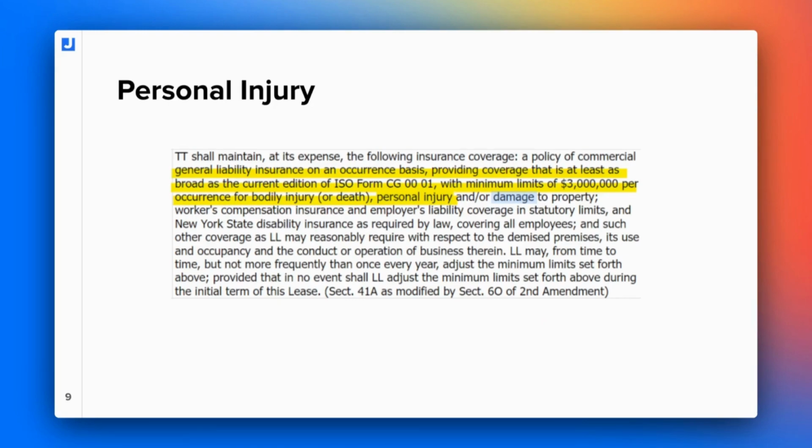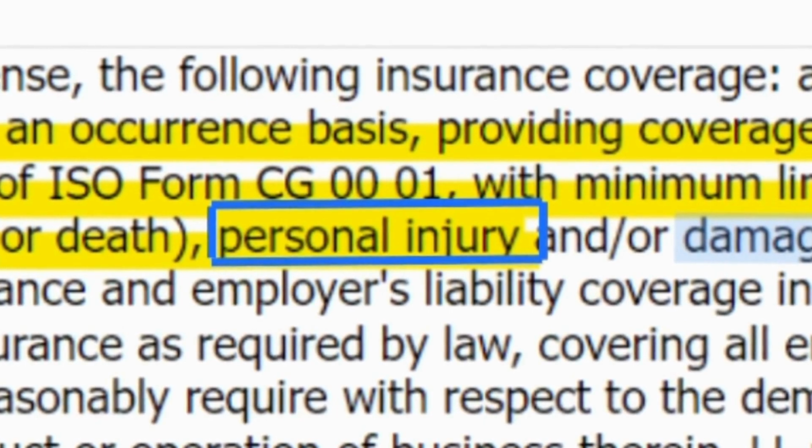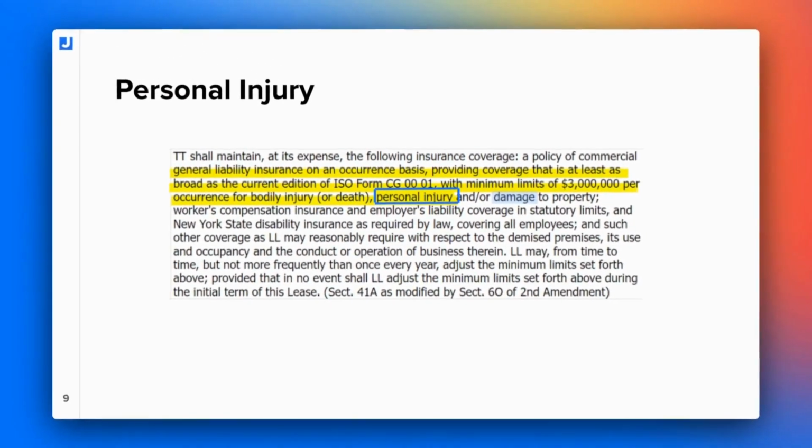Now, before we move on from personal and advertising, I just want to say that leases are written by legal professionals, not necessarily people who have a lot of exposure, interaction, or experience with insurance. So sometimes the way that the lease expresses things does not line up so well with the way insurance professionals and insurance policies express things. One example of this is personal injury.